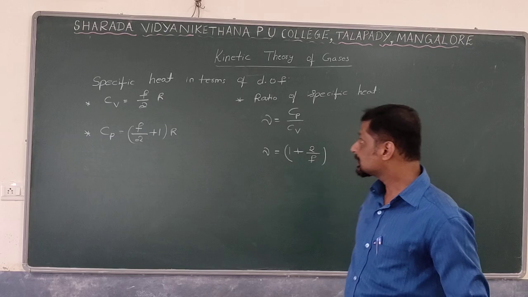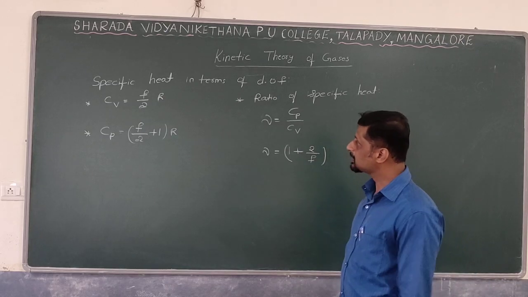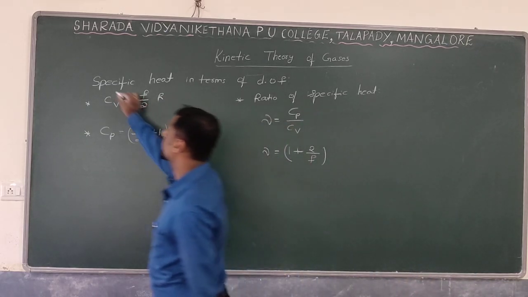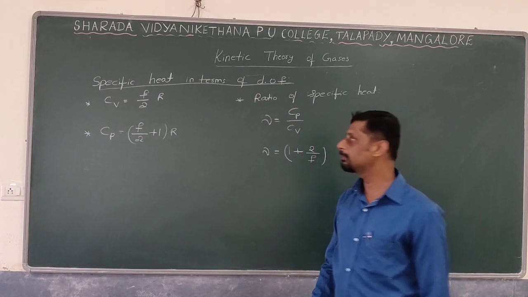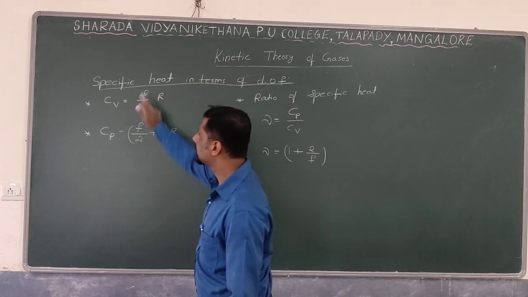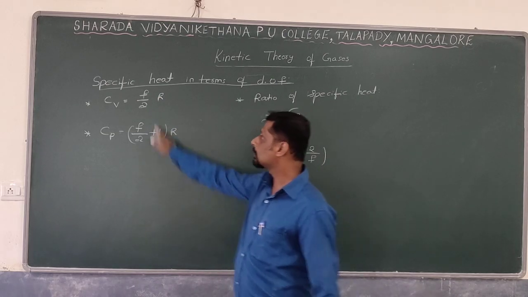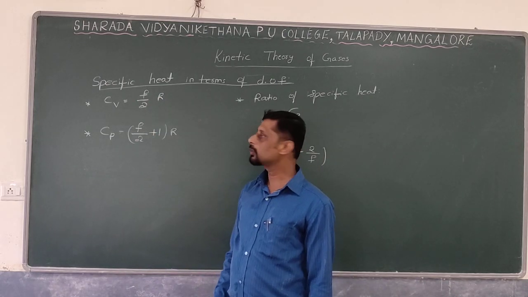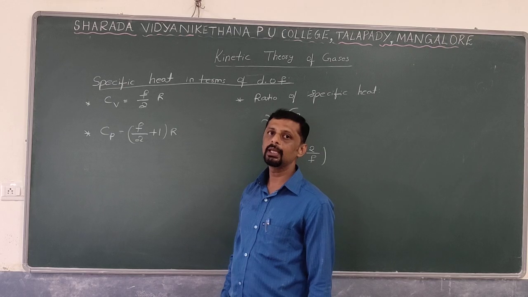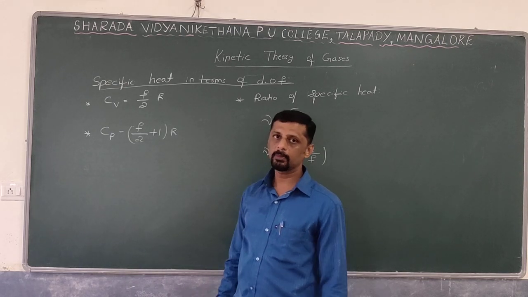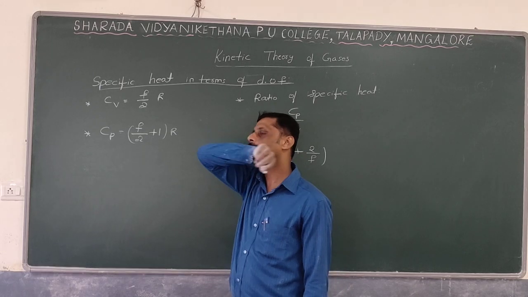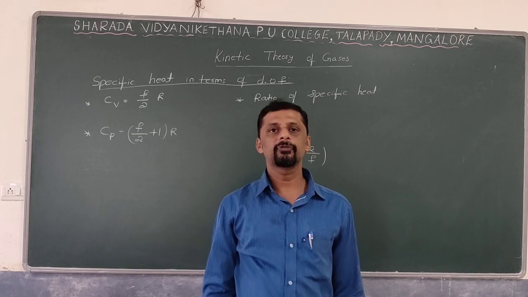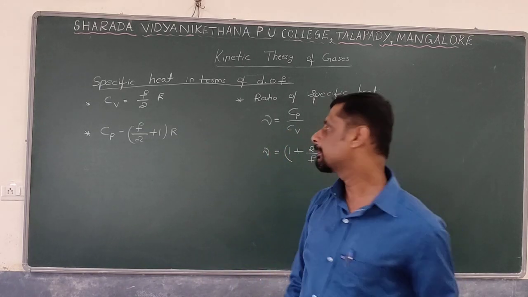Okay students, last concept, that is representation of specific heat in terms of degrees of freedom. How are they related? Specific heat of gases at constant pressure and constant volume, and the relationship with degrees of freedom. Cv is equal to F by 2 R. So if you know the value of F, you can calculate the Cv for any type of gas. For example, monatomic, degrees of freedom 3. Therefore Cv value is 3 by 2 R. For diatomic, degrees of freedom 5. Cv is equal to 5 by 2 R.